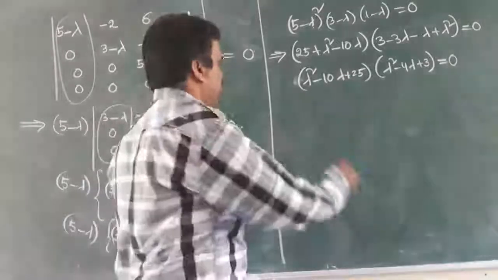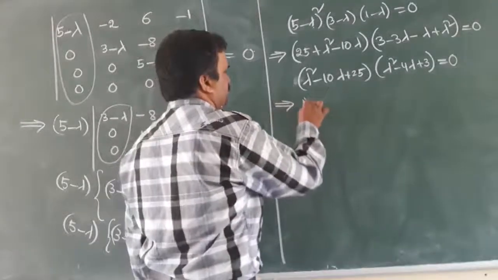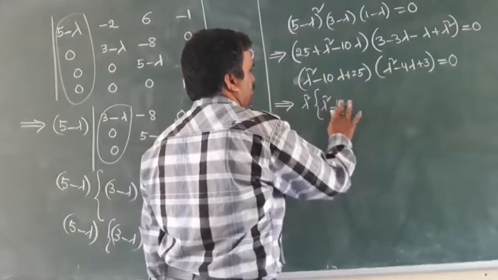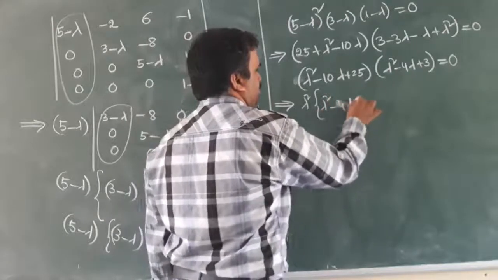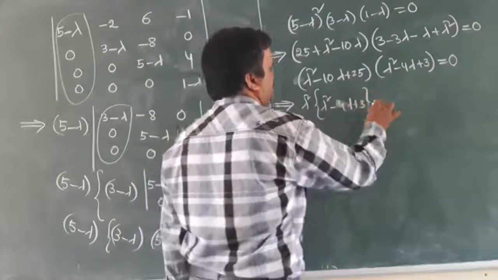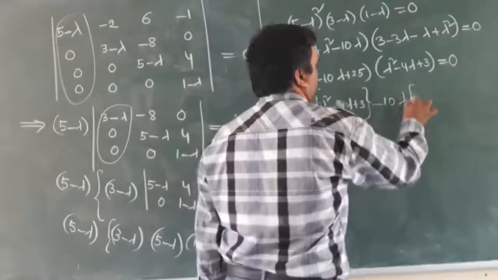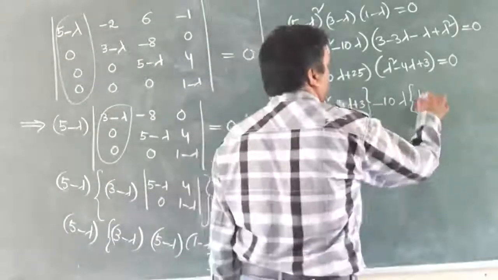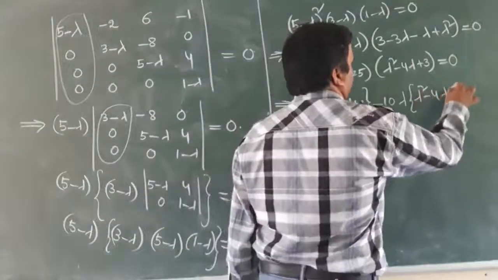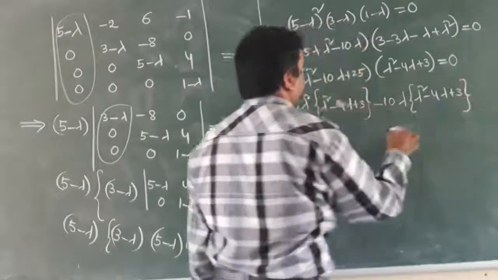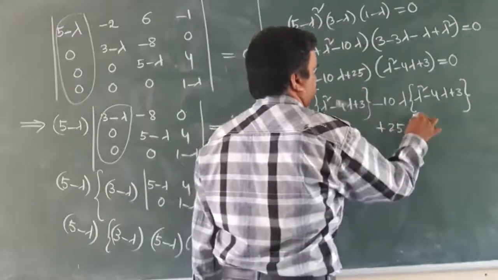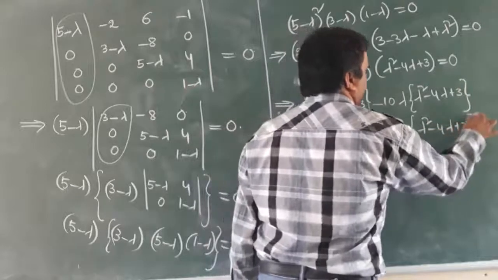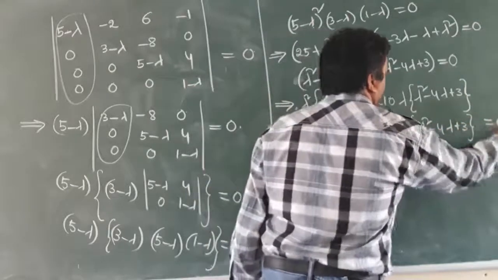Come on, simplify it. First, lambda square times (lambda square minus 4 lambda plus 3), minus 10 lambda times again the same (lambda square minus 4 lambda plus 3), plus 25 times (lambda square minus 4 lambda plus 3) equal to 0.